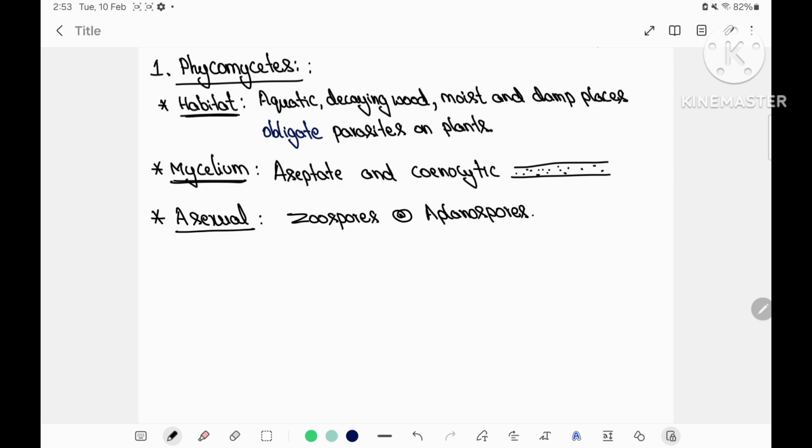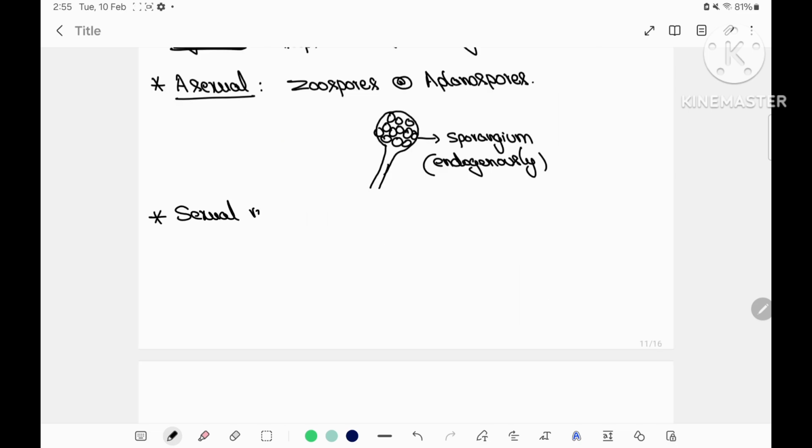Asexual reproduction takes place by zoospore formation, which are motile, and aplanospore formation, which are non-motile, and the spores are produced endogenously within a specialized structure called sporangium. So endogenously means they are produced inside the sporangium.